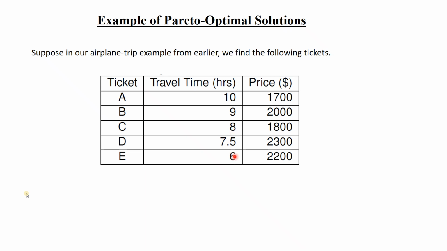But in E, if you compare with ticket D, the price is less in E and the travel time is also less in E. That means B and D, nobody will choose.